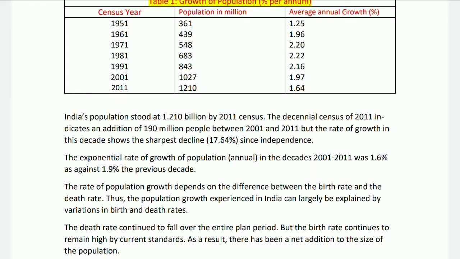The exponential annual rate of growth of population in the decade 2001-2011 was 1.6% as against 1.9% in the previous decade.